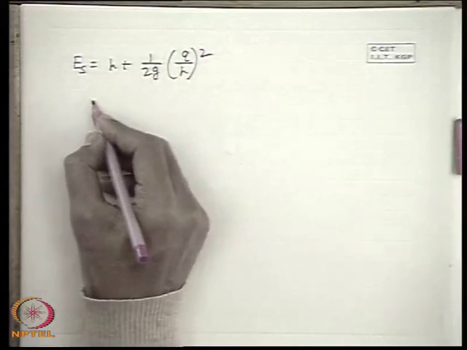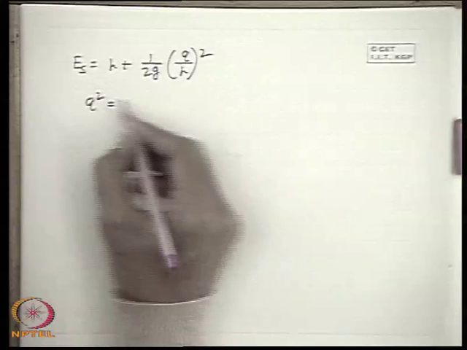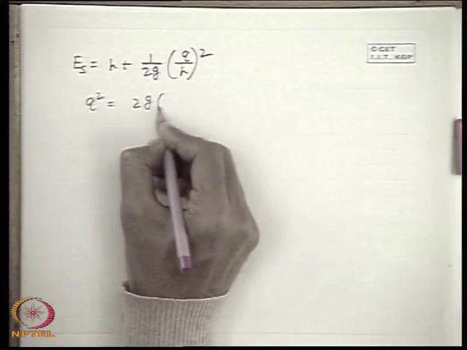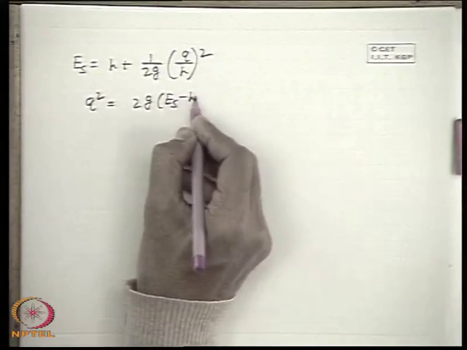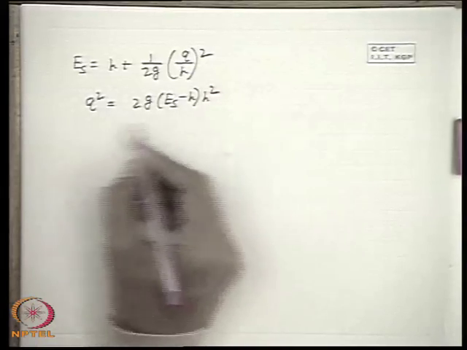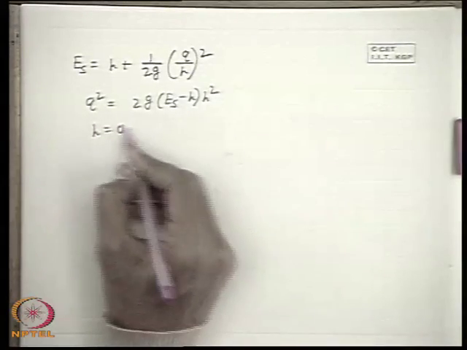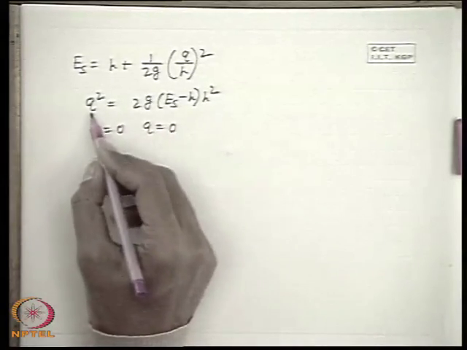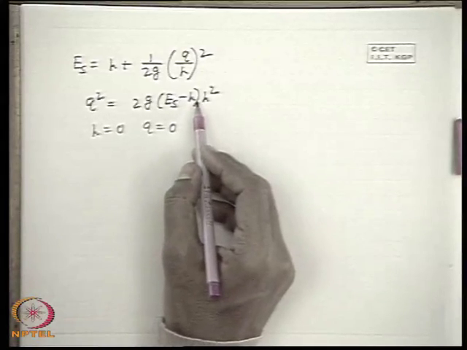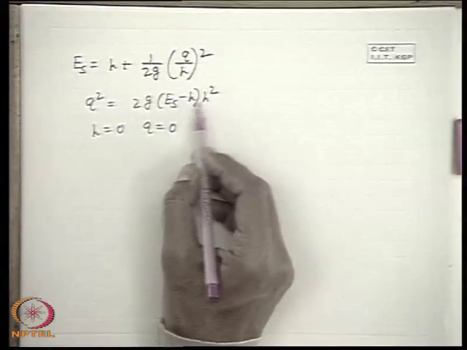So you can write Q square is equal to 2G (Es minus H) into H square. Now you see, when H is equal to 0, Q is 0. Here also Q varies in a fashion that it may increase with the increase in H or may decrease with the increase in H.